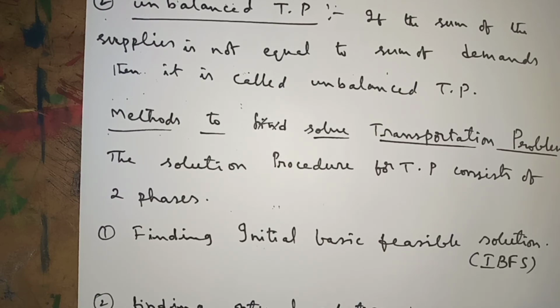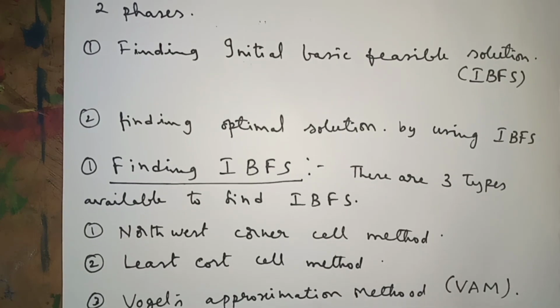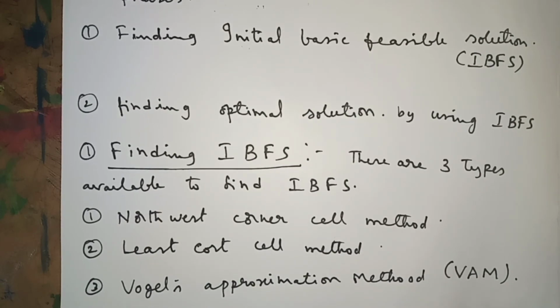To find the IBFS, the initial basic feasible solution, there are three methods: the northwest corner cell method, the least cost cell method, and Vogel's approximation method, VAM.